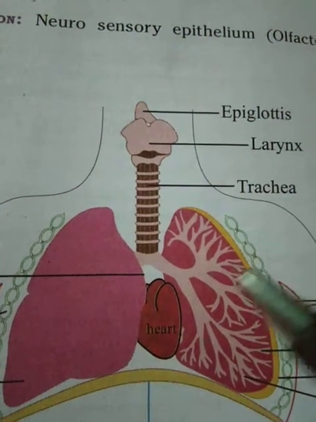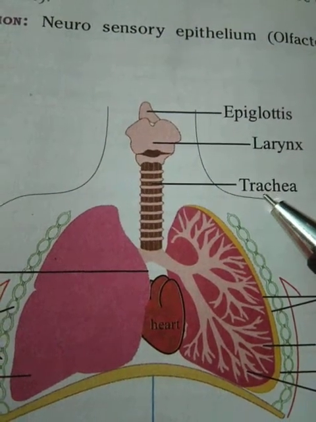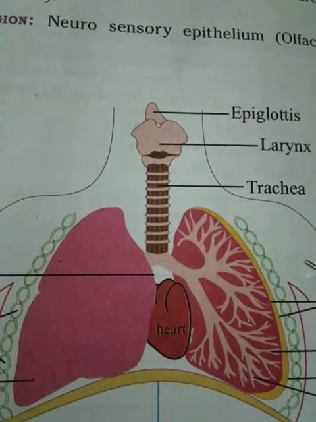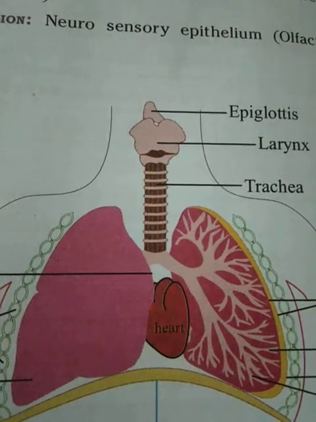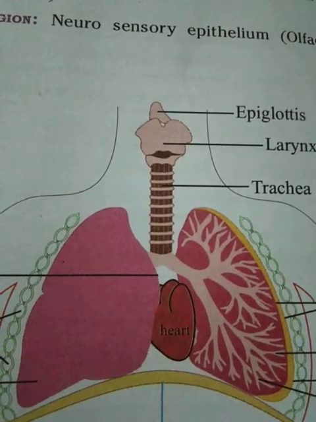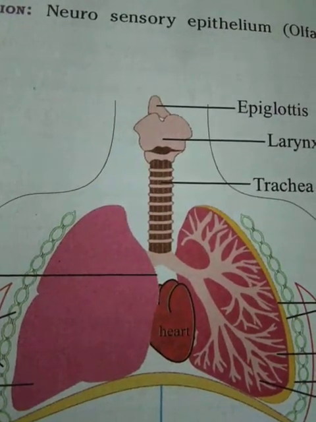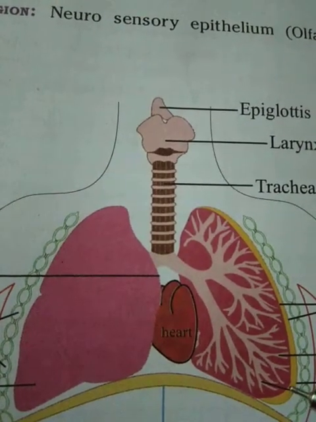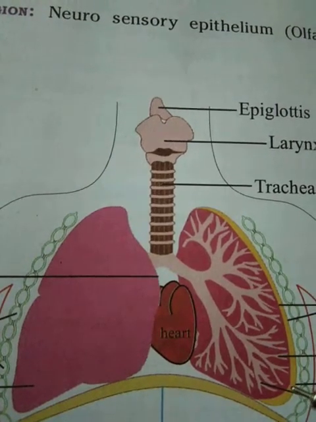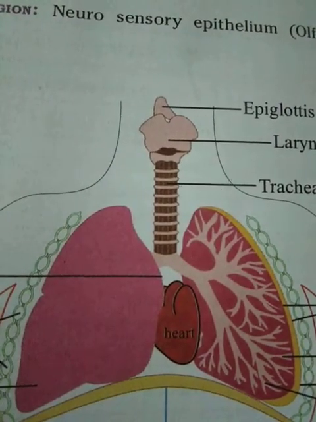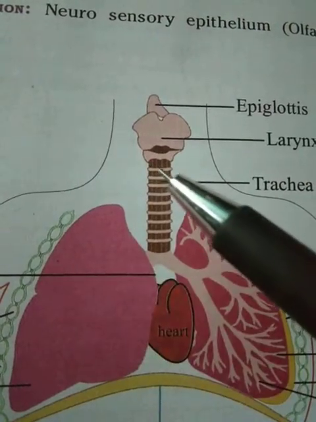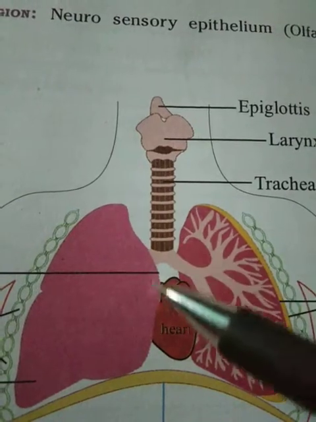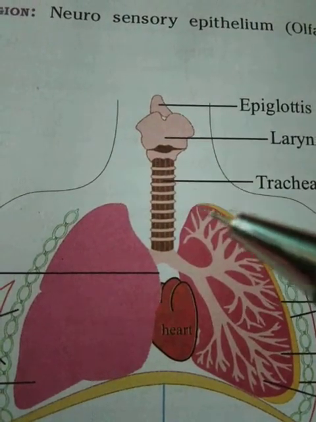And next one is the trachea. This is the trachea. The trachea is 10 to 12 centimeters long and 2.5 centimeters in diameter. It is a straight, long tube.